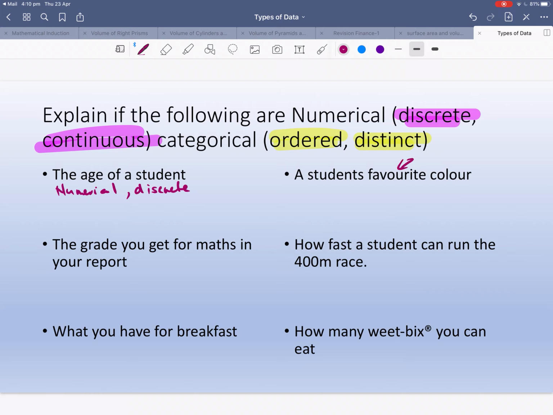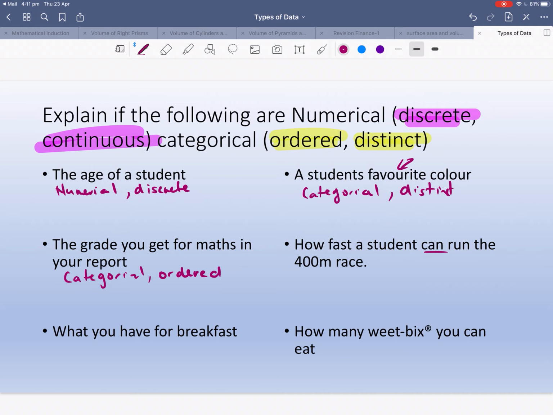A student's favourite colour, well, that's categorical, and it's distinct, because there's no order to it. What about the grade you get for maths in your report? Well, that's a category as well, because you're going to get A, B, C, D, or E. But it actually is ordered, because there's an order to it. A means something, B means something, C means something.